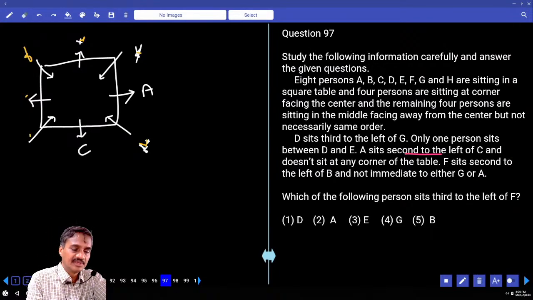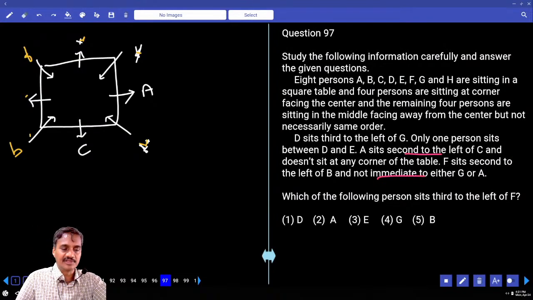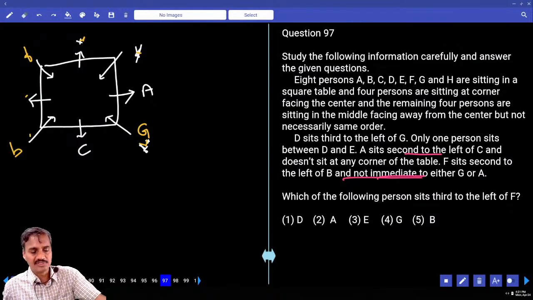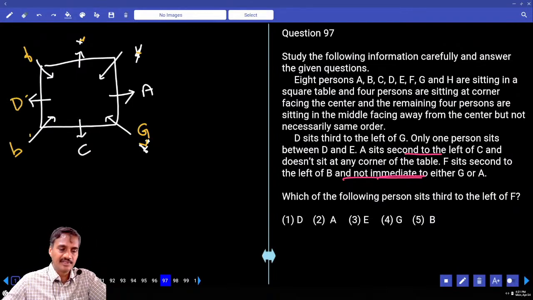And if F is here, F sits second to the left of whom? Second to the left of B, and B must be here. Now B is here, and F is not adjacent to G and A, so where should G be? G must be here. F is not adjacent to G and A, and F sits second to the left of B. Only one person between D and E. In between D and E, we need to have exactly one person. D is here, and with one person between D and E, E must be here.